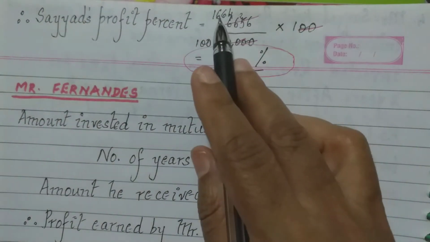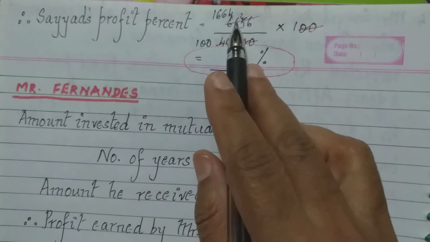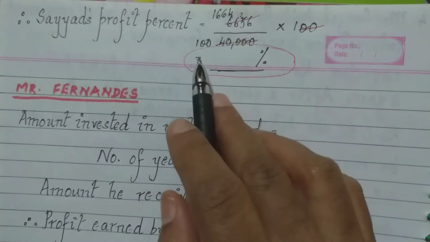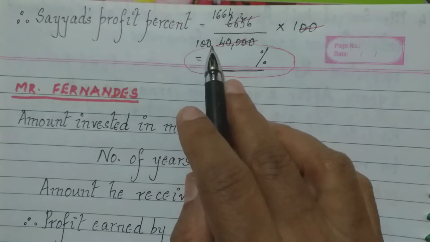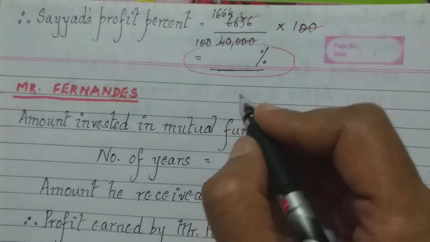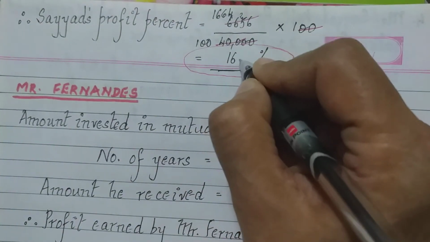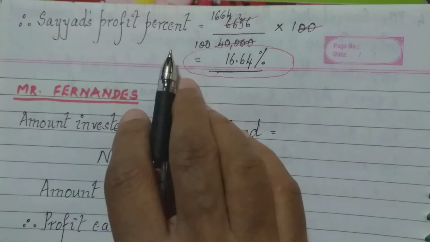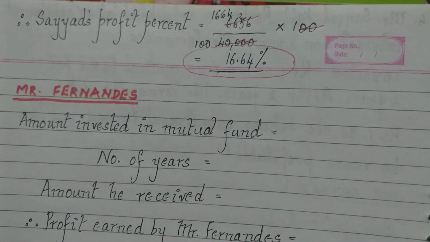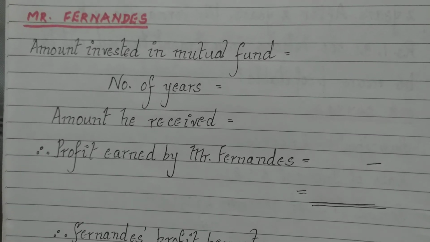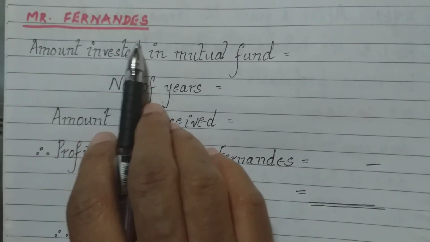So you see what is left? 1,664 upon 100. And 1,664 upon 100 means the point will come before 2 places. Therefore, this will be 16.64%. So the profit percent of Syed is 16.64%.